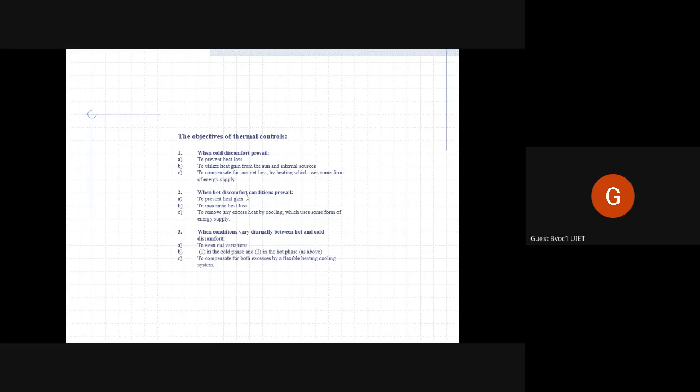Then also to utilize heat gain from the sun and internal sources. We don't want any heat to escape, and we also want to utilize most of the heat gained from the sun, or solar heat gain.